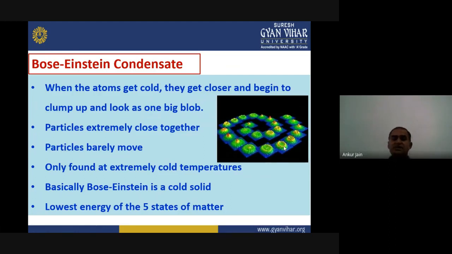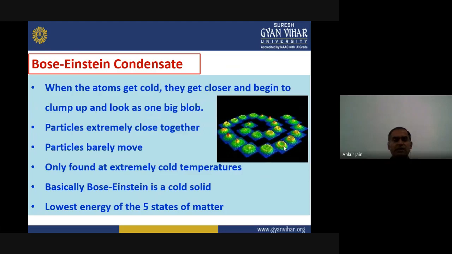These particles, or we can call them molecules, are extremely close together and they barely move. From our eyes or even from a microscope, it is really difficult to observe their motion. This state can be formed only at extremely cold temperature.